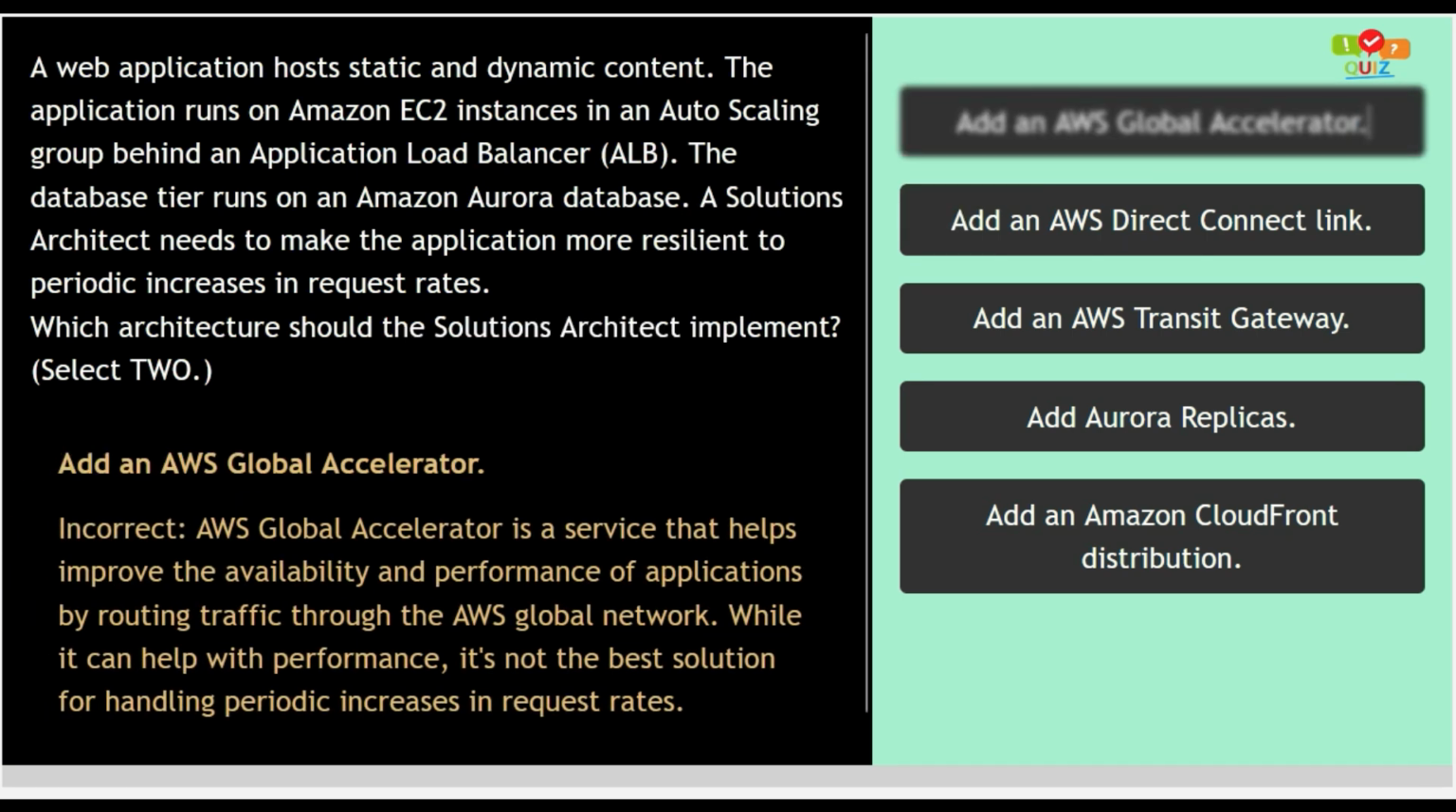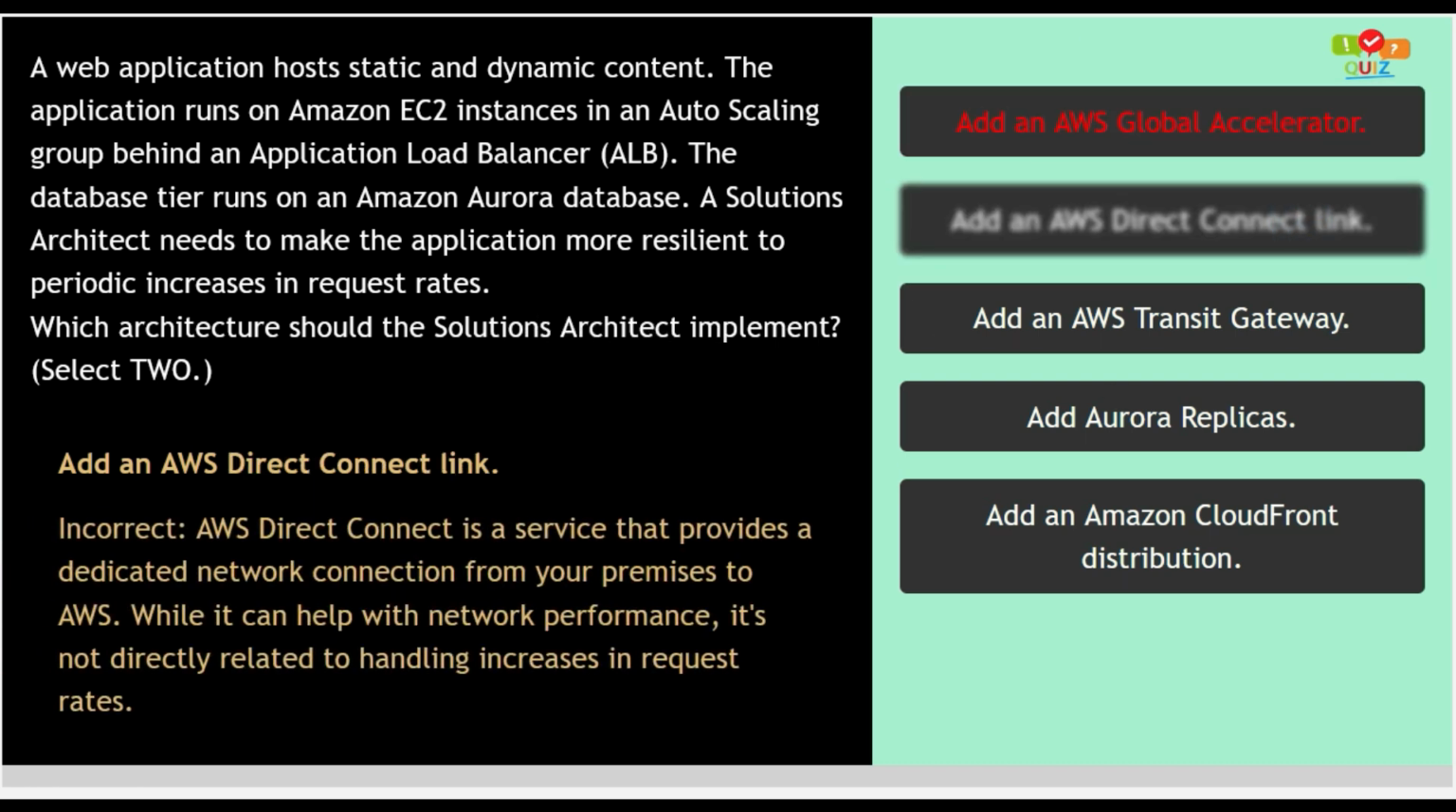Option number 1. Add an AWS Global Accelerator. This option is incorrect, as AWS Global Accelerator is a service that helps improve the availability and performance of applications by routing traffic through the AWS Global Network. While it can help with performance, it is not the best solution for handling periodic increases in request rates. So this is incorrect.